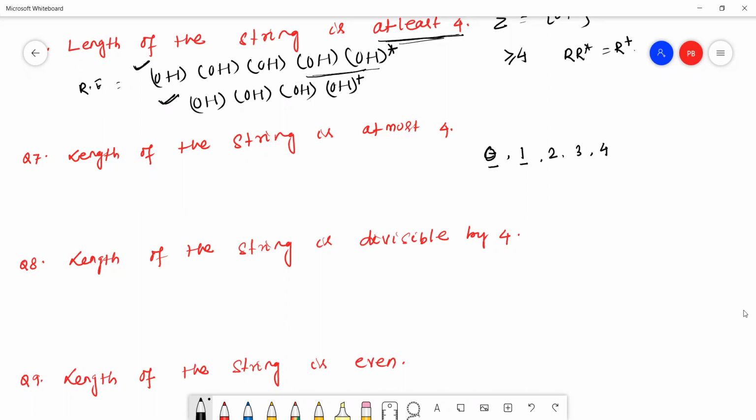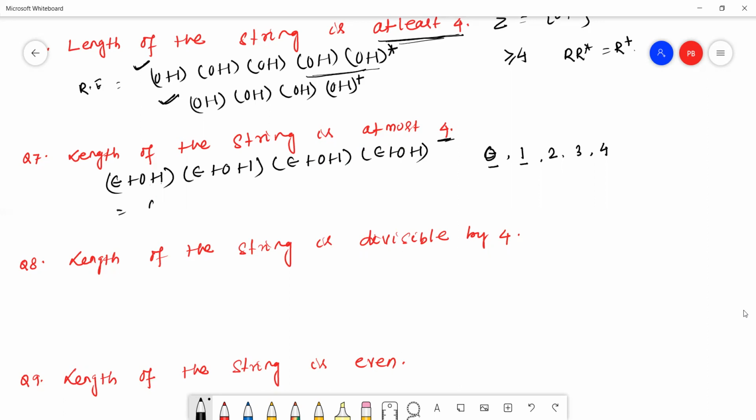So we take (epsilon+0+1), multiplied 4 times, since it is at most 4: (epsilon+0+1)(epsilon+0+1)(epsilon+0+1)(epsilon+0+1).